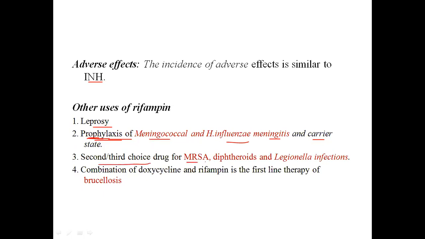Second and third choice for MRSA, diphtheroids and Legionella infection. Okay, so all these are infections. So this is a second line choice. Then the combination of doxycycline and rifampicin is the first line of therapy for brucellosis. Again, this is an infection, so this combination is used with doxycycline. If you can see, doxycycline is nowadays frequently used for respiratory tract infection. The doctor has frequently prescribed it in the last 1 or 2 years. So this is combined with rifampicin.